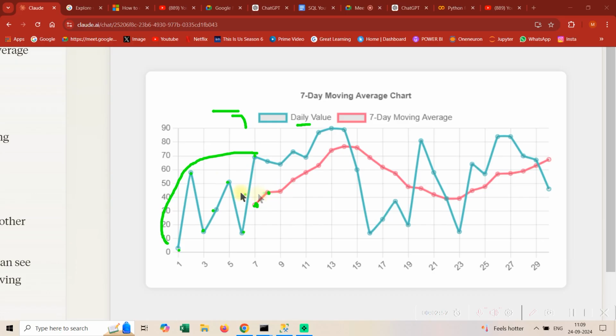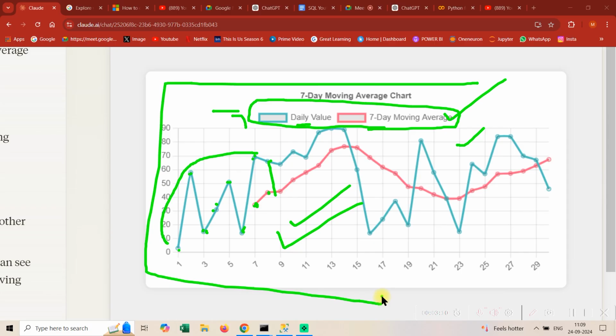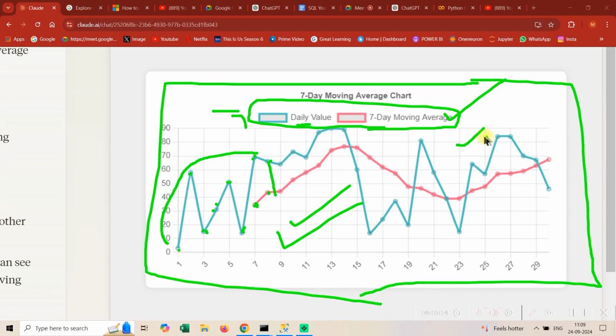So all these 7 points have been added up and then divided by 7. And similarly in the next point, how did we get this point? It is this plus this plus this plus this plus this. So guys, this is also a simple 7-day moving average, not something very difficult. Now I think you're able to understand it with the help of this chart. So that's how you use LLMs to make lectures more interesting, things faster, and just get stuff done in a more efficient way.